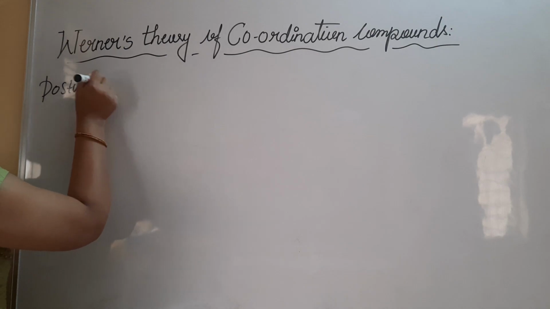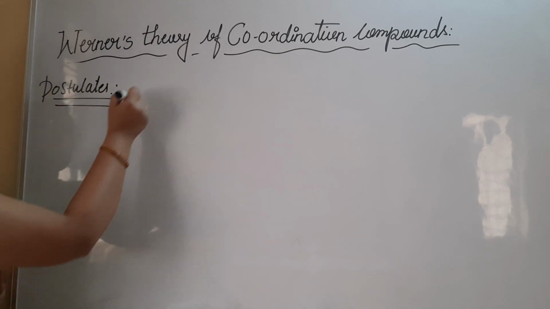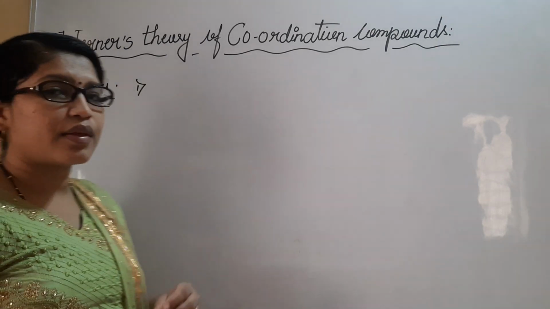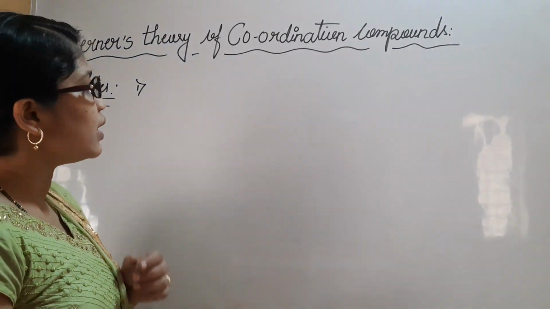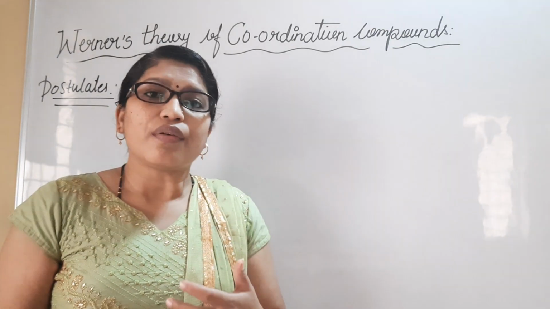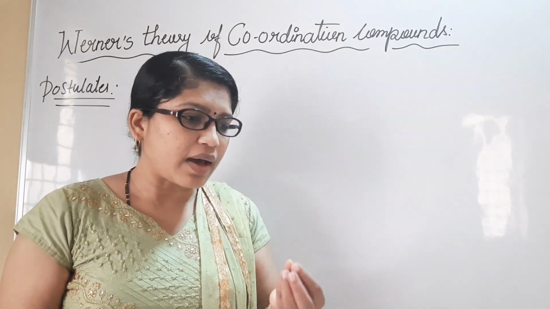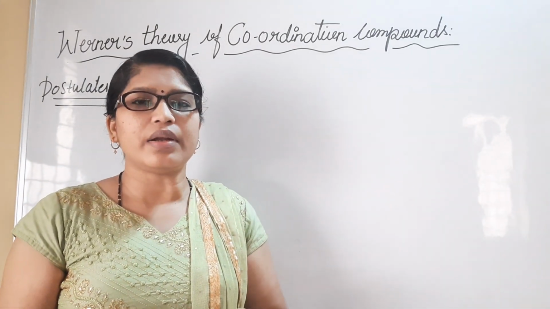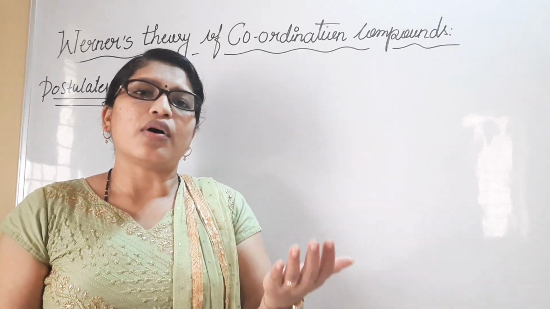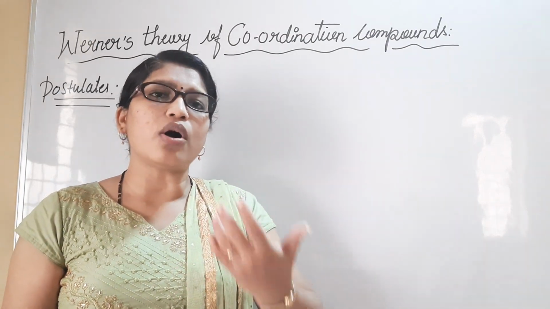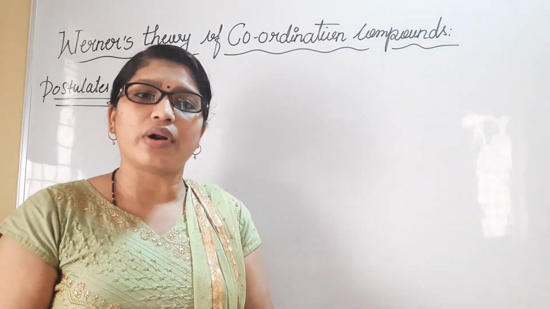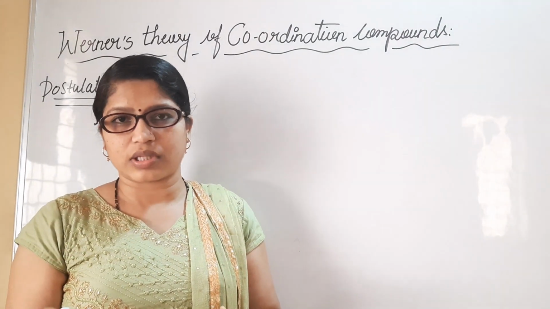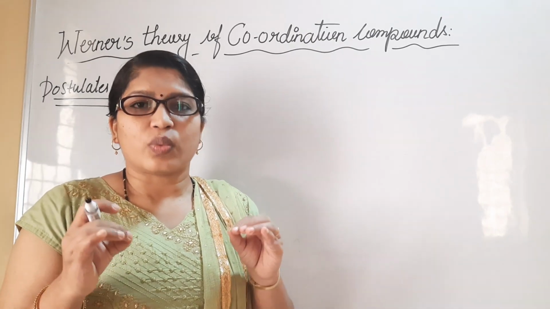When you consider the postulates of Werner's theory, very first he explained regarding the valency. Yesterday also I discussed the valency, that it is a kind of combining capacity of an atom or an element to obtain octet. In order to get the octet, it may lose the electron, gain the electron, or share the electrons. That is referred to as valency.